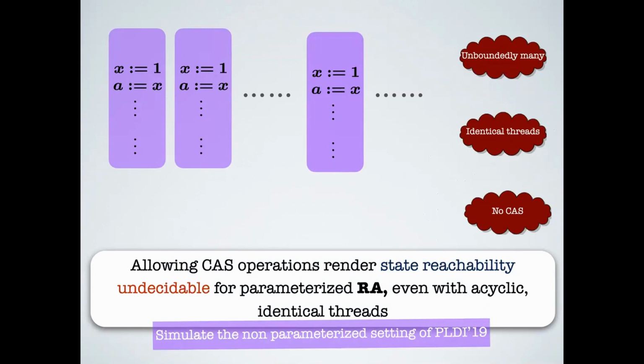So as long as we allow identical threads, we are going to disallow CAS. Again, for those of you who have seen RA semantics before, you can also see that the moment you allow CAS operations, the status of being identical is no longer true, because as I said, the way CAS operations work makes threads distinguishable from others, and therefore that's yet another reason why it makes sense not to have CAS operations in identical threads.